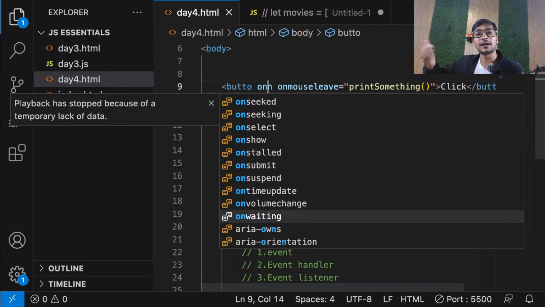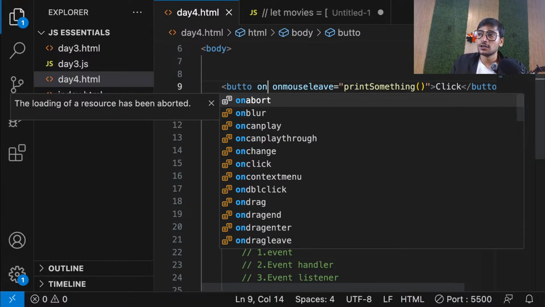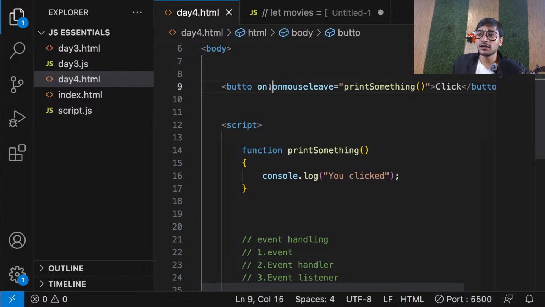And that way you have to understand slowly by practice. For example, you cannot apply an onFocus event on a button, because onFocus you can only do on an input field, on a text field. So you have to understand all that stuff: which event can be used where. So I hope we are clear here with this basic event handling idea.